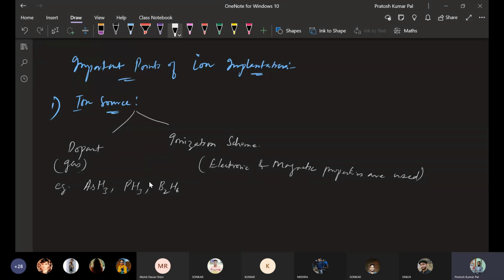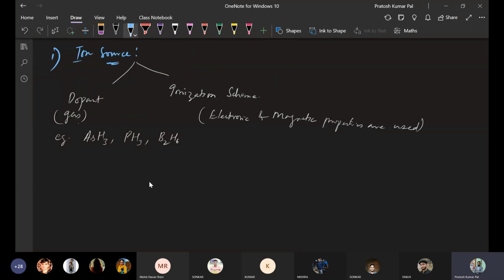The next one is, once we have got the ion source, we have to provide sufficient energy to it so that it can reach the silicon surface and create defects. And once it has created the defect, that means the doping has been done, as it will substitute the silicon atoms by the dopant atoms. So first of all we have ions, and once we have ions, we need an accelerator.